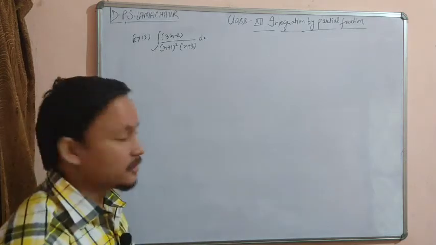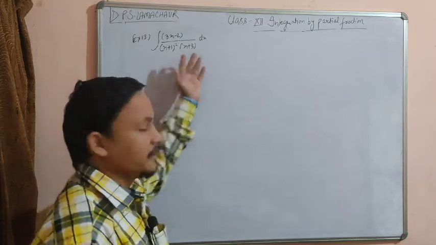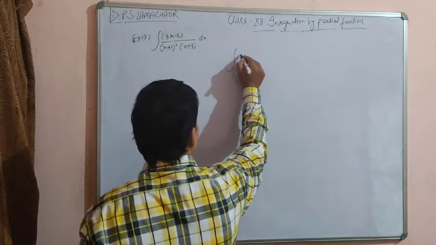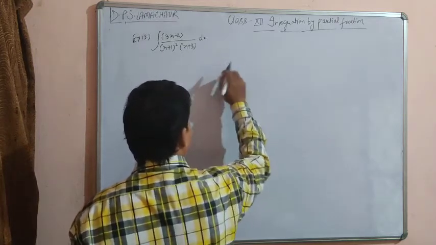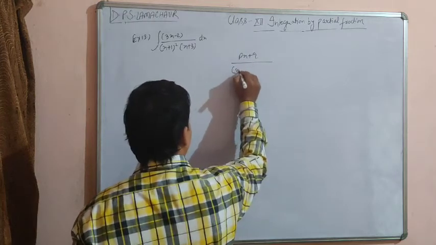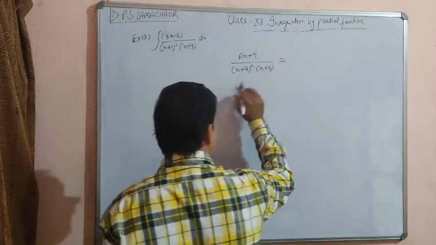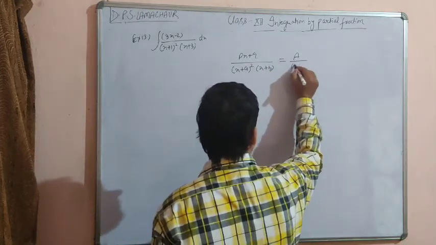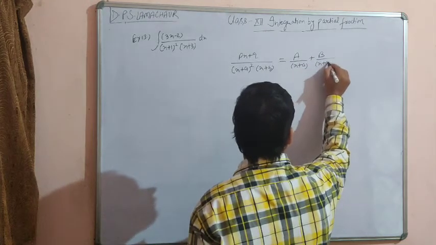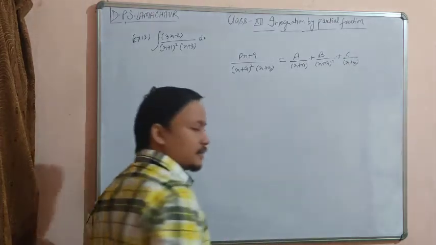As I earlier told about this kind of rational function, how to break it in the form of partial fraction. So guys, if you have any function in the form of (px plus q) upon (x plus a) whole squared multiplied with (x plus b), then we have to break it in the form of partial fraction like A upon x plus a, plus B upon (x plus a) whole squared, plus C upon x plus b.